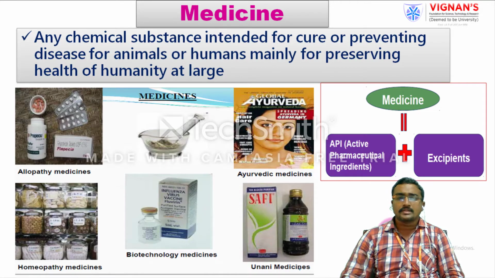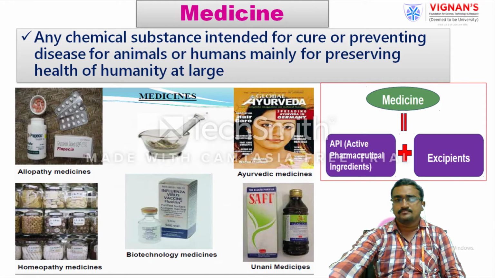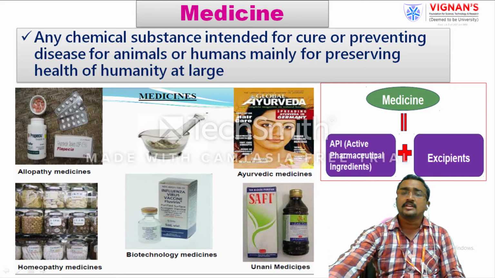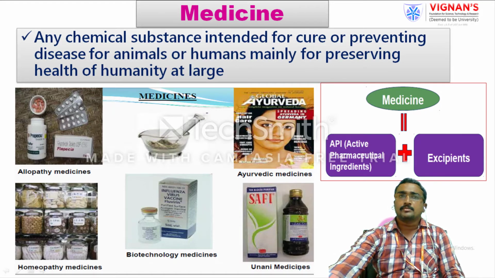The vaccines and sera products mainly come under biotechnological medicines. We use so many vaccines like the BCG vaccine, polio, cholera, from your childhood. All these vaccines came from the biotechnological medicines area. So we use ancient Ayurvedic medicines, Unani medicines, homeopathic medicines and allopathic medicines. Nowadays we are dependent on both allopathic and homeopathic medicines, and some people are also dependent on Ayurvedic medicines.